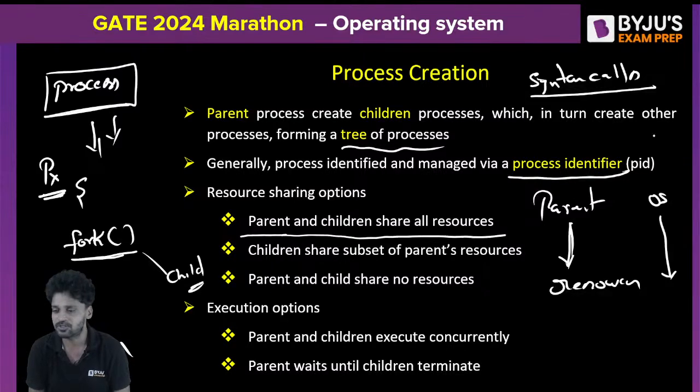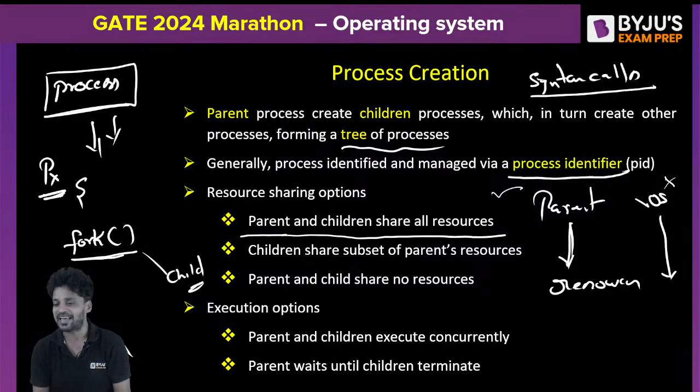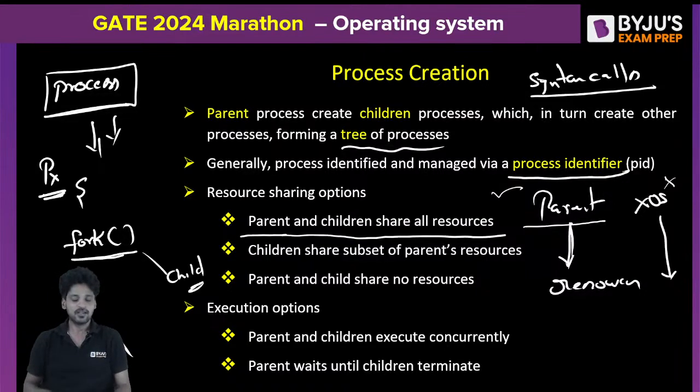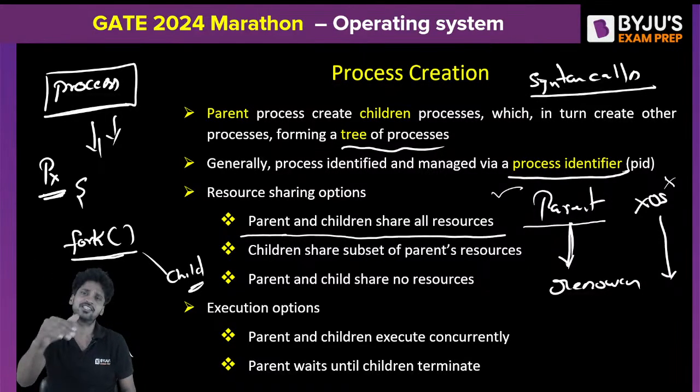Generally, the second approach is not taken by any of the operating systems nowadays. The first approach is widely used because when the operating system allocates the resources, sooner or later the operating system completely exhausts its resources, because there is no restriction on the parent process on the number of child processes that can be created. Understand carefully. If somebody gives me a guarantee that resources can be given by somebody else for my child, obviously I can create as many children as I require, right?